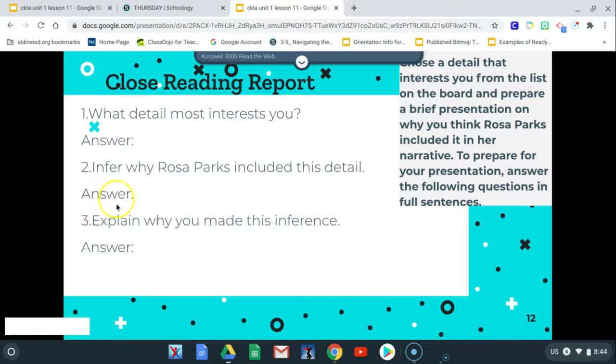once you complete all three of those questions, you're done with your speaking and reading section of your lesson. Now make sure you take your time, really use your inferencing skills, and I know that you will do great. Good job.